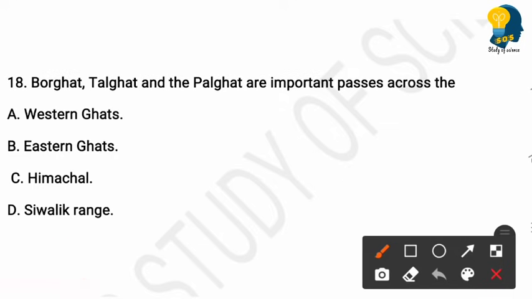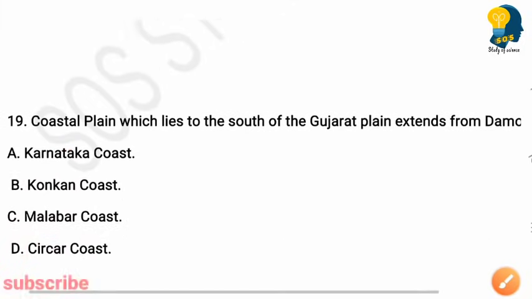Borghat, Thalghat and Palghat are important passes across the... Options are Western Ghats, Eastern Ghats, Himachal, Sivalik Range. So here the right answer is option A, Western Ghats. Borghats, Thalghat and Palghats are the important passes across the Western Ghats. So the next question is,